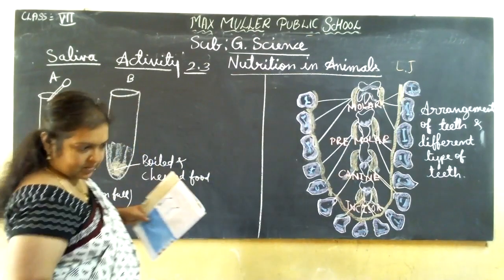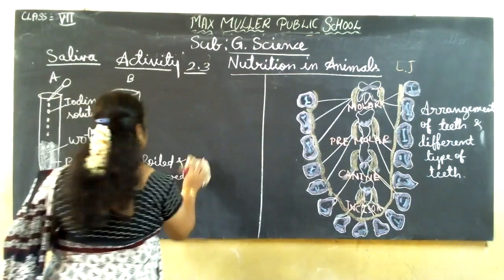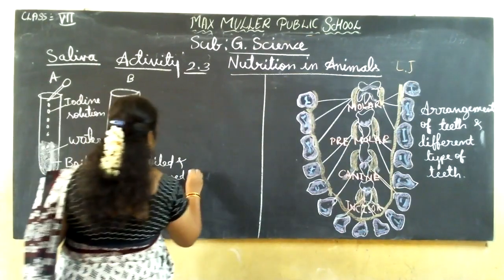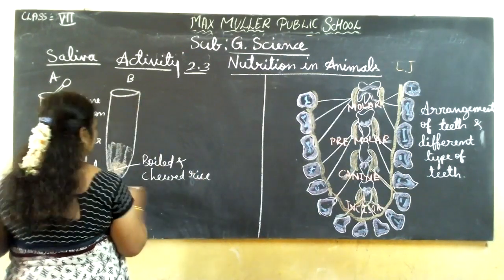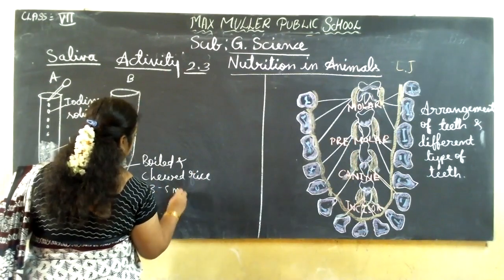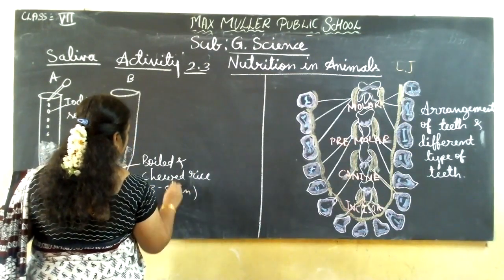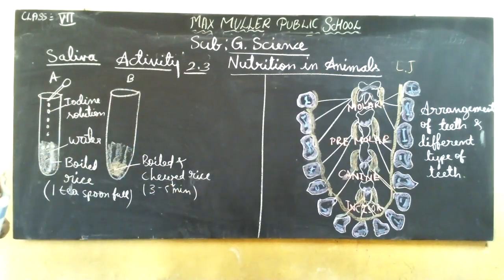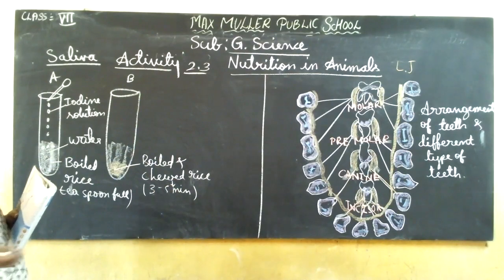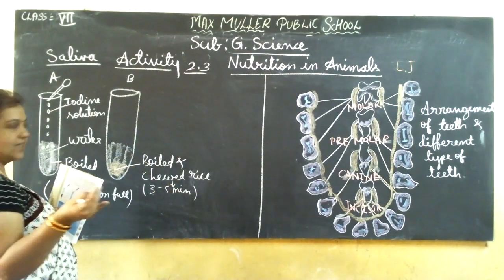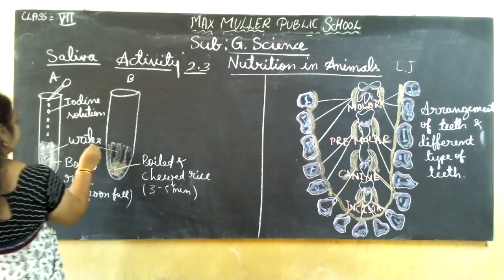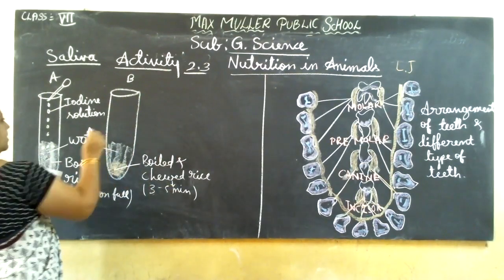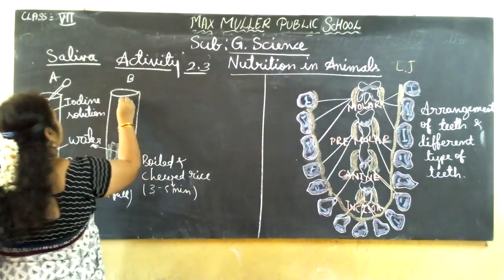How long? 3 to 5 minutes we have to chew. So take the boiled rice, chew it in your mouth for 3 to 5 minutes, then take a little of that chewed food and put it in test tube B and add water to it. Then add the iodine solution also.